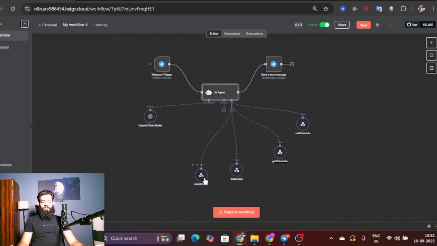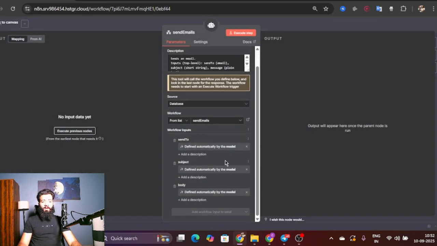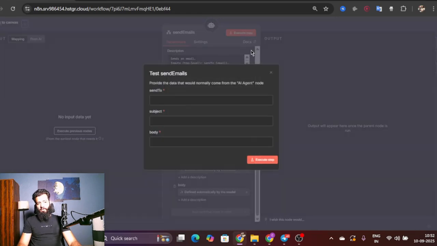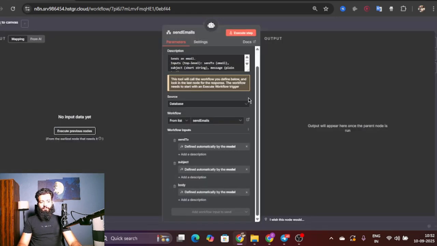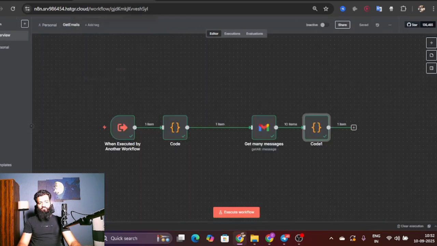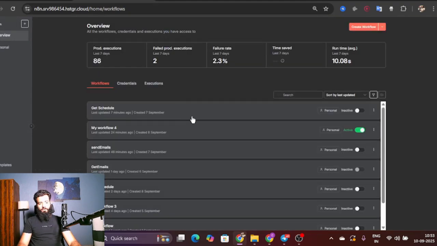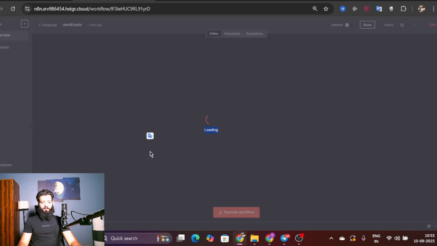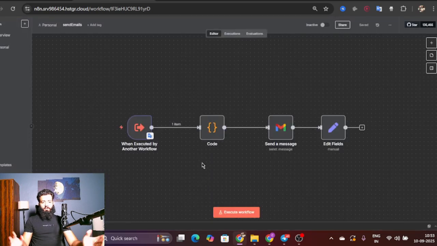And now we are at the last tool of our AI agent. Send Emails. On Send Emails, just make sure that it's defined automatically by the model. I was having a little bit of trouble setting this one up, but I finally set it up. So, let's go to the send email one. So simple, right? Just for notes.